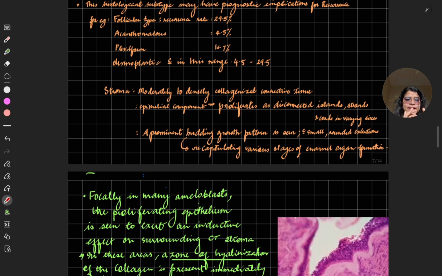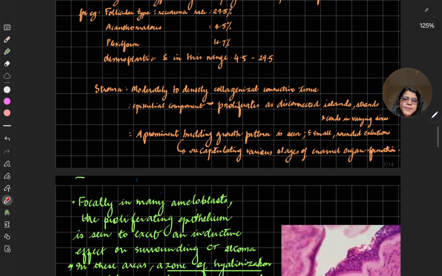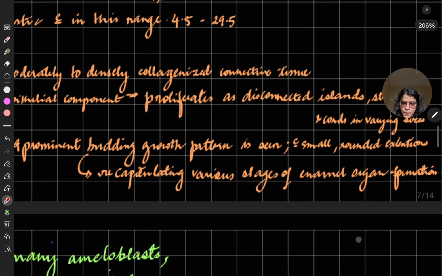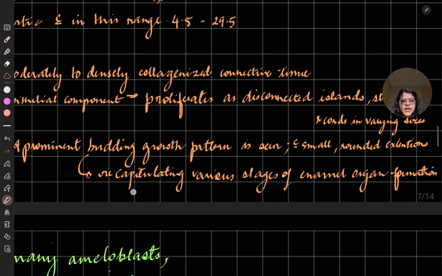Stroma: moderately or densely collagenous connective tissue stroma. The epithelial component proliferates in discontinuous strands, islands, and cords of varying sizes. I told you before. A prominent budding growth pattern is seen with small round extensions, recapitulating various stages of enamel organ formation. So there is a prominent budding growth pattern which resembles the enamel organ formation. It is similar to how the enamel organ forms for a tooth.